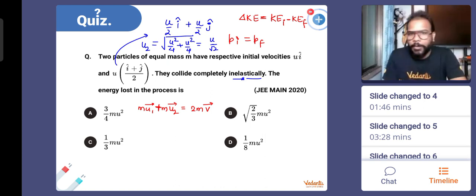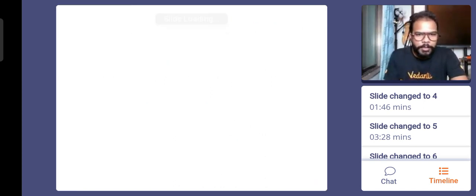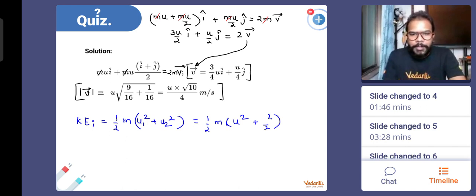So the square will be u square by 2. You can look at it this way also. This is u square by 2, which is the magnitude of u2 squared. So let's put that here, u square by 2. So this comes out to be 3u square by 2.